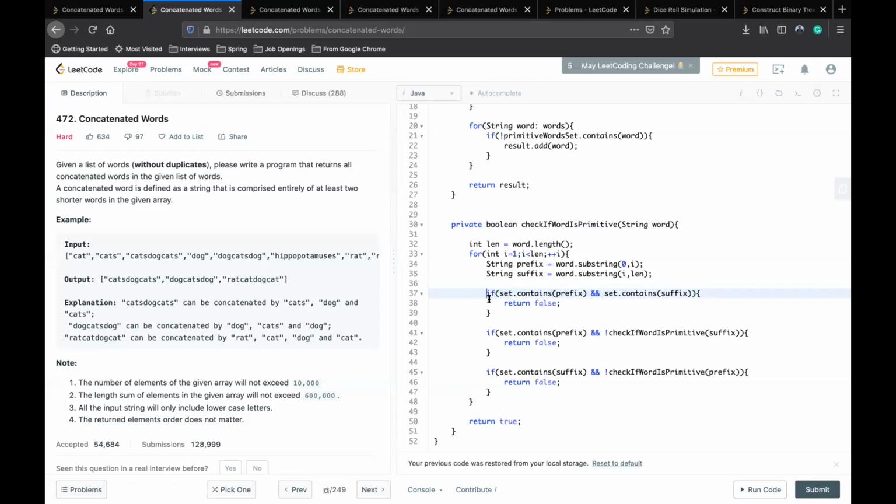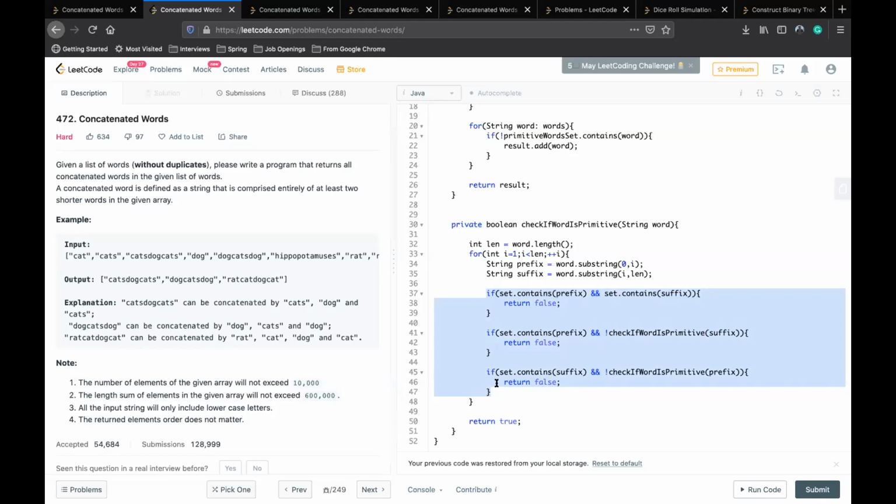In all three conditions, I'm returning false. It means it's not a primitive word for me. If the suffix and the prefix are both not present, then it's a primitive word for me, because I cannot break that word into two or more words.